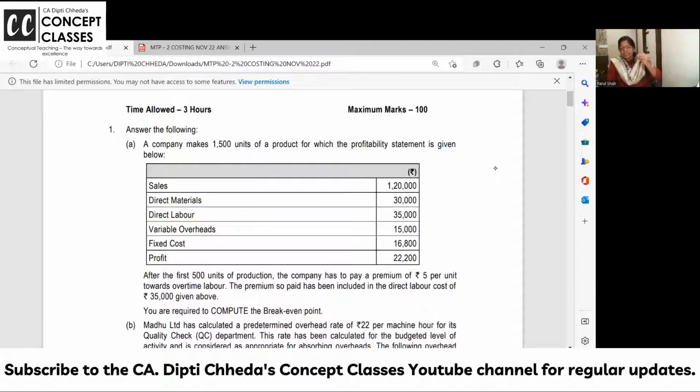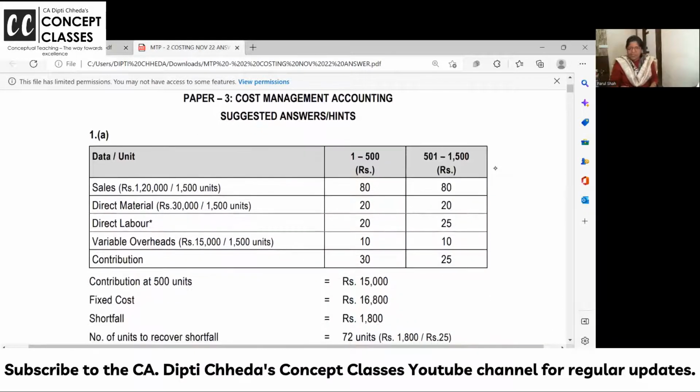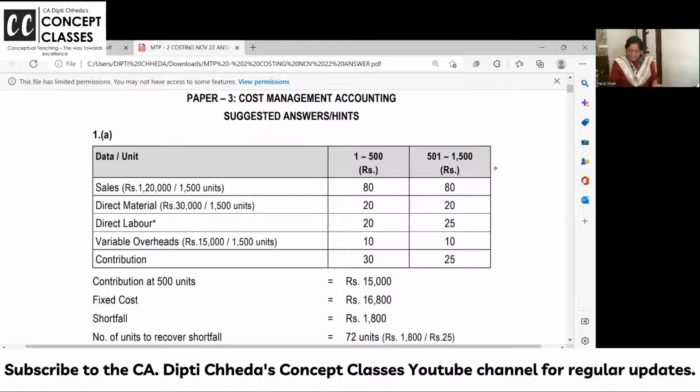And for remaining units, you are paying plus 5 extra per unit. Now you are required to compute the break-even point. You cannot compute it directly by applying the formula sales minus this all, because up to 500 units it is different. So let us see. It's a nice out of the way problem. I feel they may ask you.